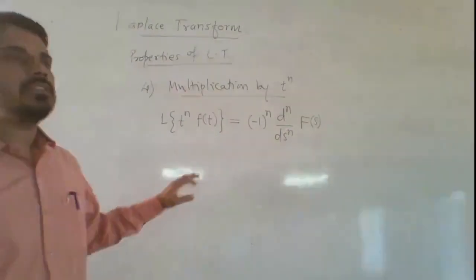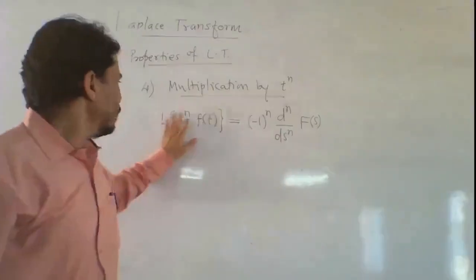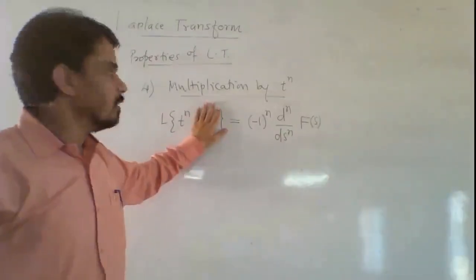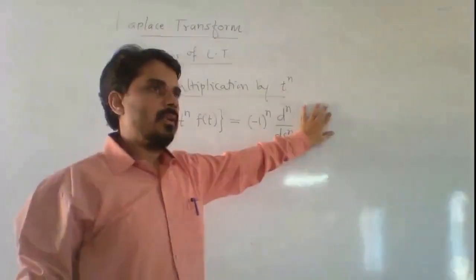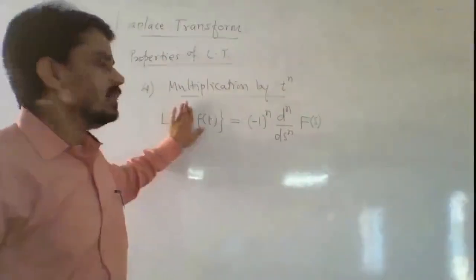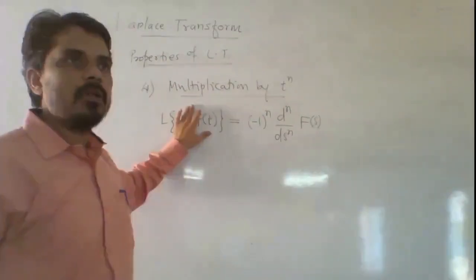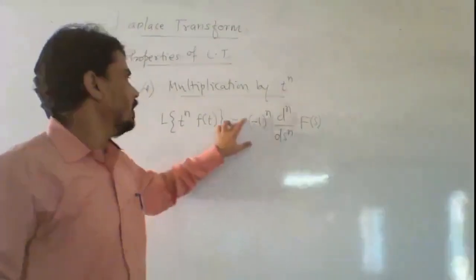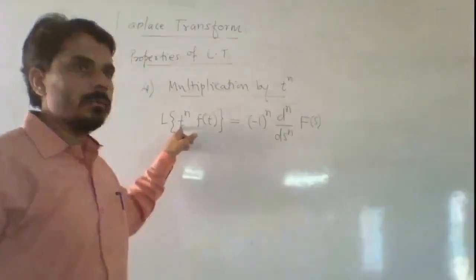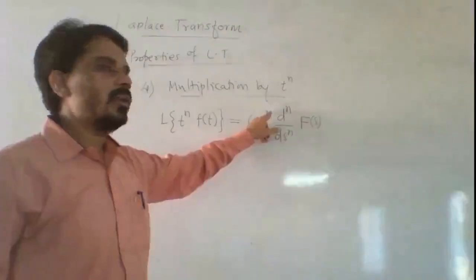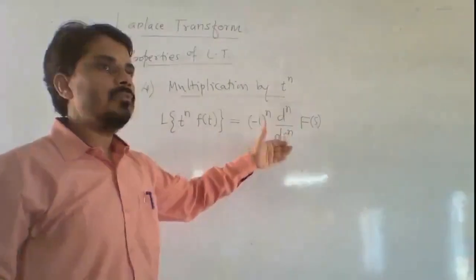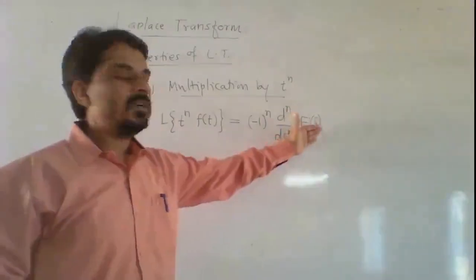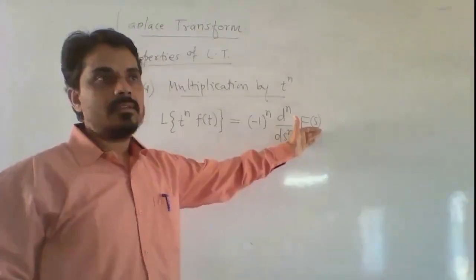How to remember this property? First find the Laplace transform of f of t, which is f of s. There is the multiplication of this algebraic function t raised to the power n. So this factor is obtained by minus 1 raised to the power n and the derivative with respect to s of the function f of s.